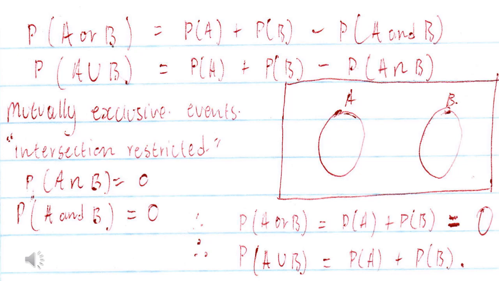So below the Venn diagram there, we can therefore say P, probability of A or B, which is the union, all of the numbers that appear on both sides, can be simply calculated by adding the probability of A as well as the probability of B. Since the intersection is not there, we can say it is 0. Then the formula is simplified at the bottom there. Probability of A or B is equal to the probability of A plus B only. So for mutually exclusive events, the probability of A or B is equal to the sum of both probabilities of A as well as the probability of B.